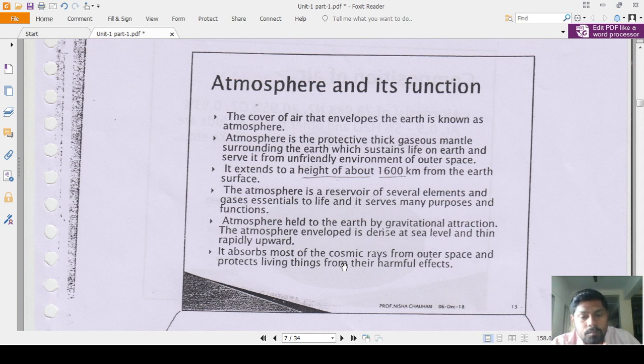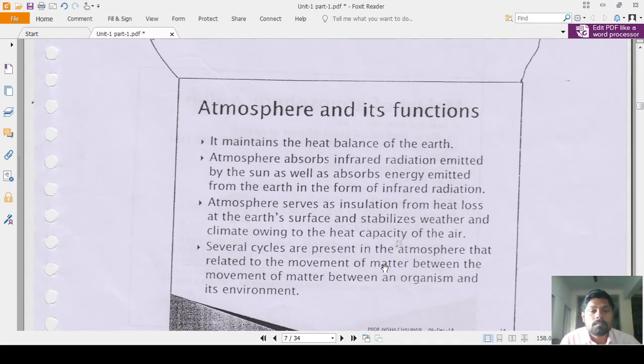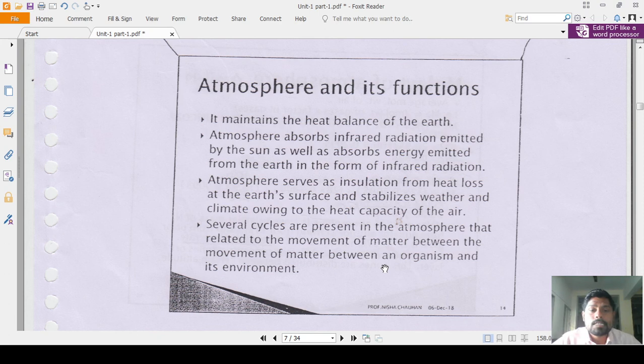It absorbs most of the cosmic rays from outer space and protects living things from their harmful effects. That is important for MCQ purposes. The function of the atmosphere is that it absorbs the cosmic rays from outer space and protects living things from harmful effects. Continuing the point, it also maintains the heat balance of the earth. Those are the functions of the atmosphere. That is important for a 2 mark short question also: write a short note or give the functions of the atmosphere.